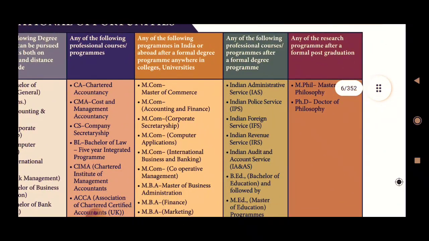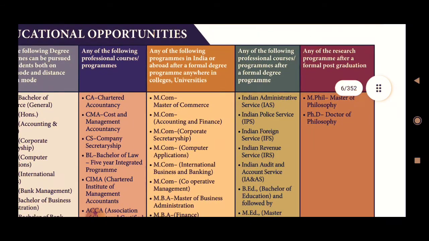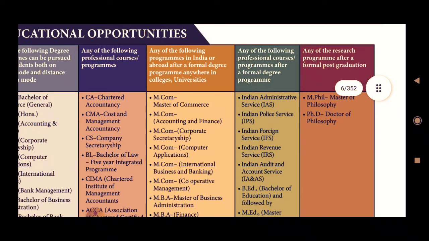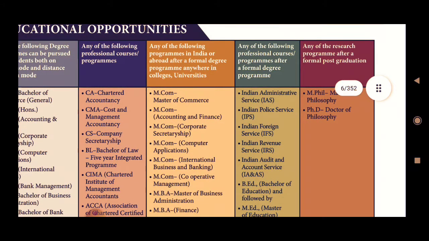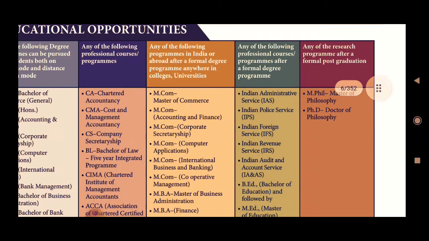And then any of the following programs in India or abroad after a formal degree program anywhere in college, in university. After completing your 12th standard, after completing your BCom or BBA, you can choose any other courses, that means any PG courses.